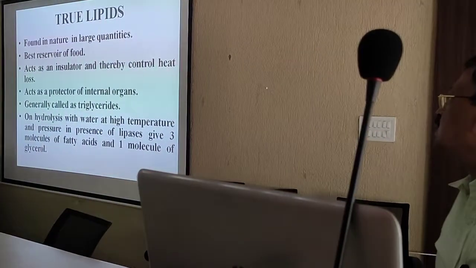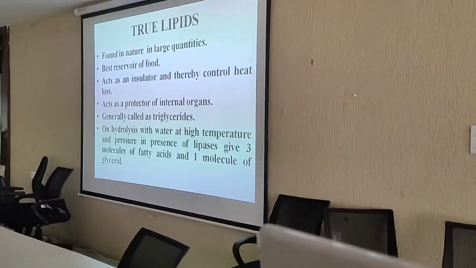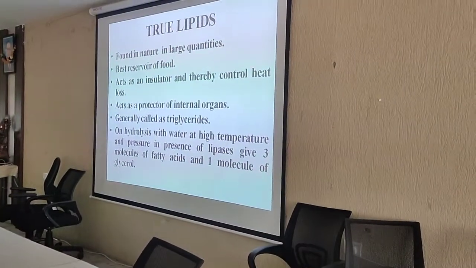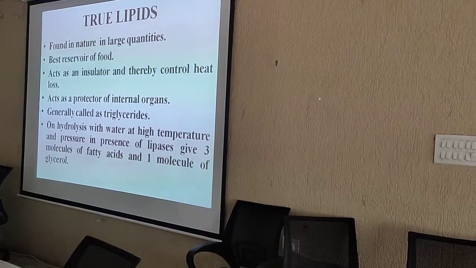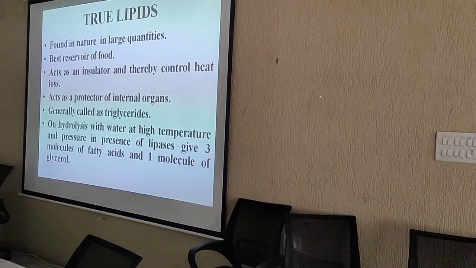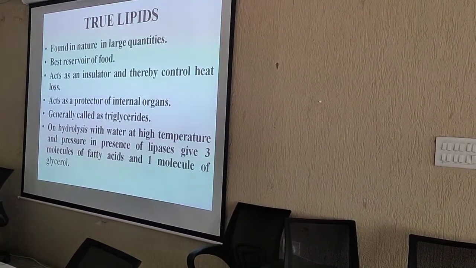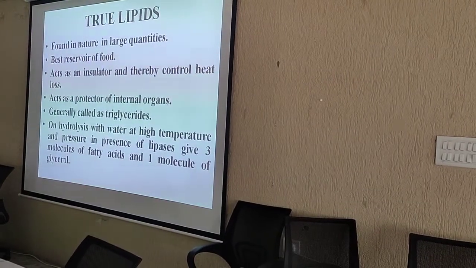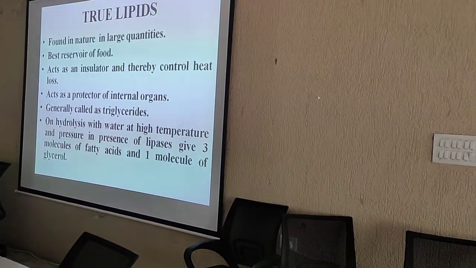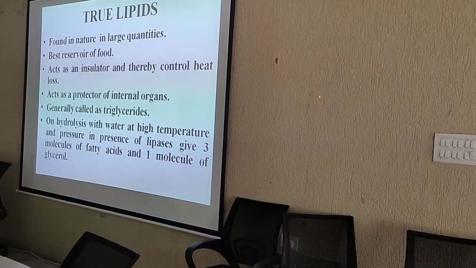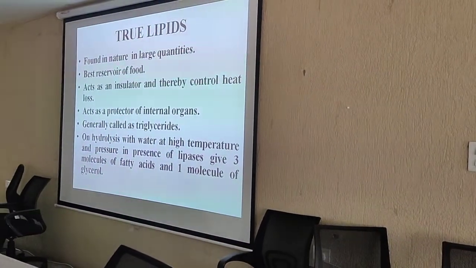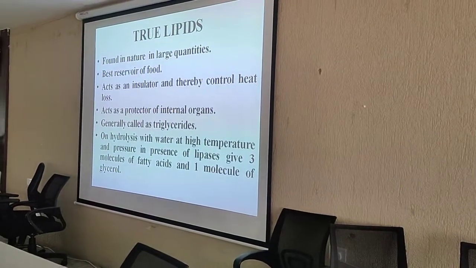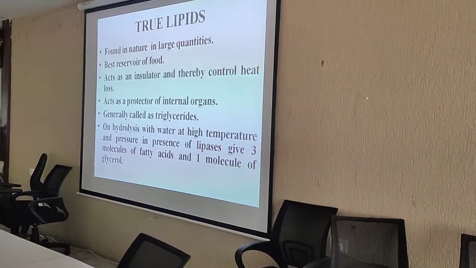Now true lipids. What we get in nature, that is a true lipid. And these true lipids are found in nature in large quantities. It is the best reservoir of food. It acts as an insulator. As you know, this fat is present in our body beneath the skin in the subcutaneous tissue, which acts as an insulator, means it controls the heat loss.